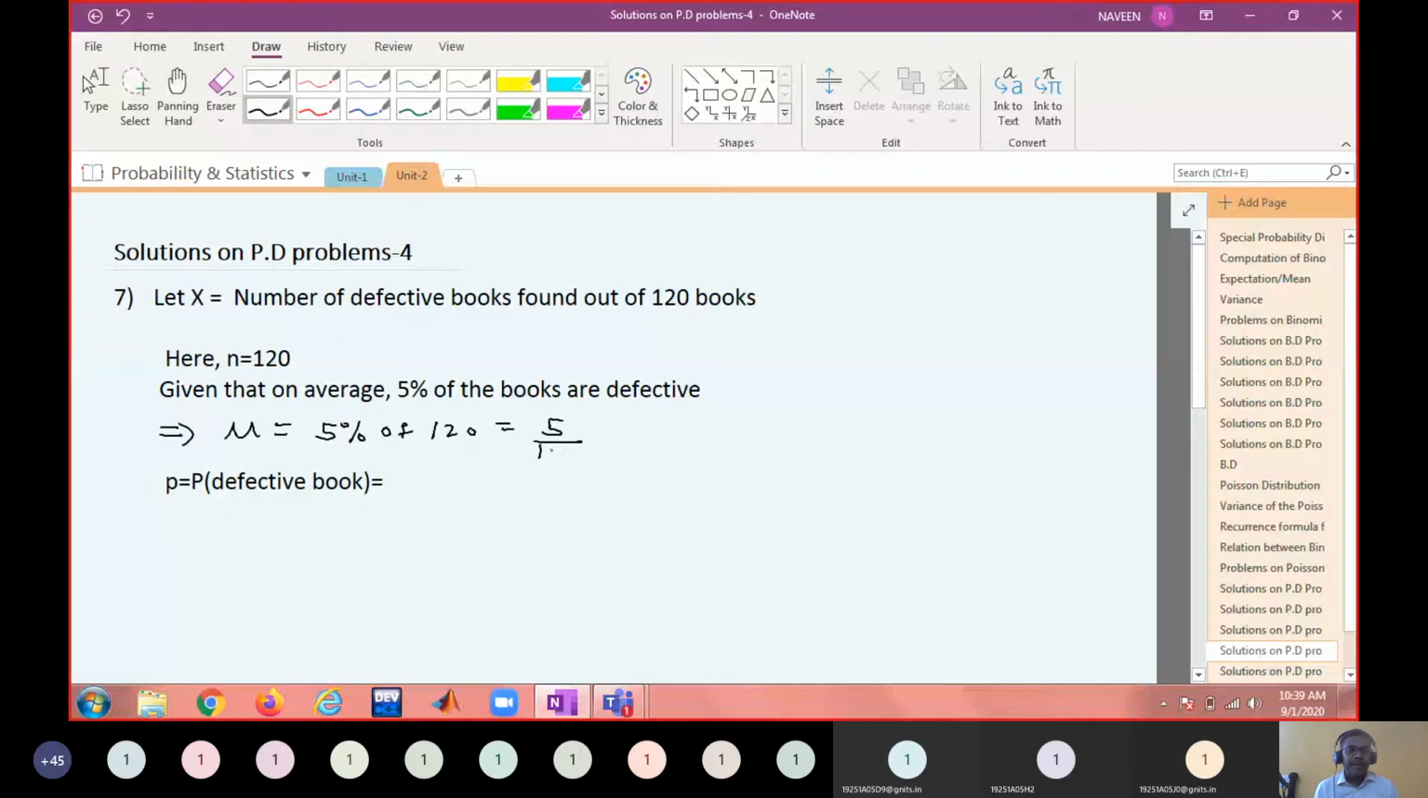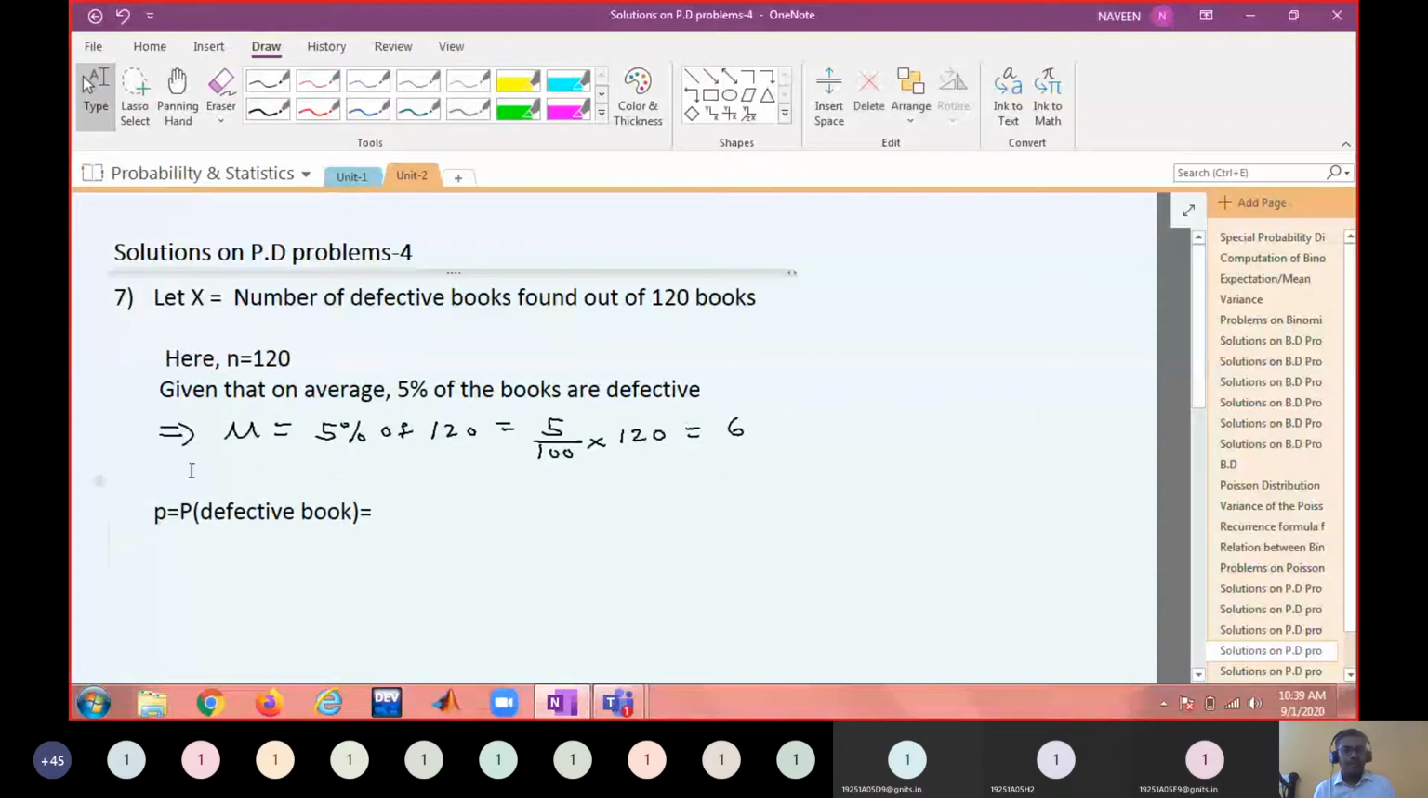5 by 100 into 120. How much is it? 6. But what is mu? What is the formula for mu in a binomial distribution?